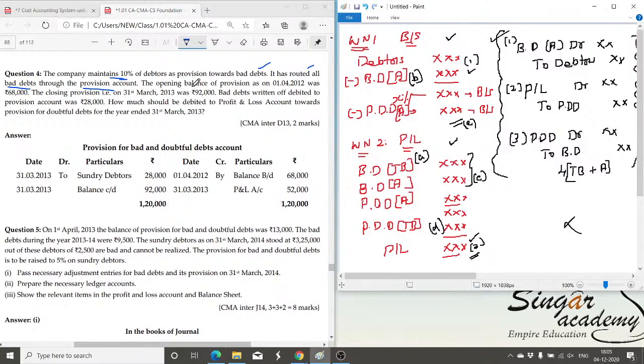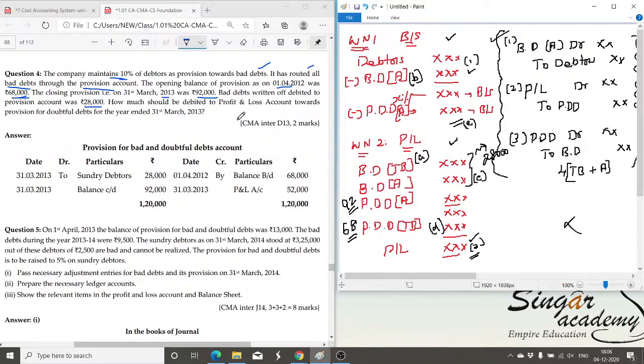Right? No problem then. The opening balance of the provision on 1/4/2012 was 68,000. Opening provision is nothing but the provision available in the PDD, 68,000 rupees. The closing provision on 31st March 2013 was 92,000. The closing provision, the amount you need to maintain at the year end, is 92,000 rupees. Bad debts written off, debited to the provision account, was 28,000. The entire bad debt here is 28,000 rupees. These are the information given.